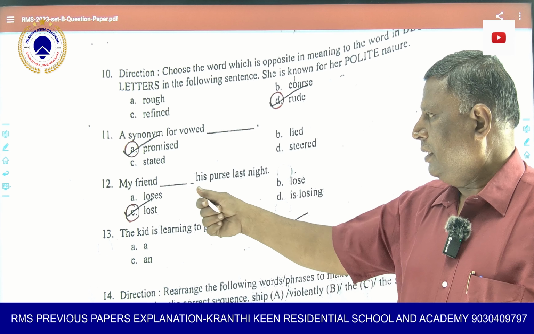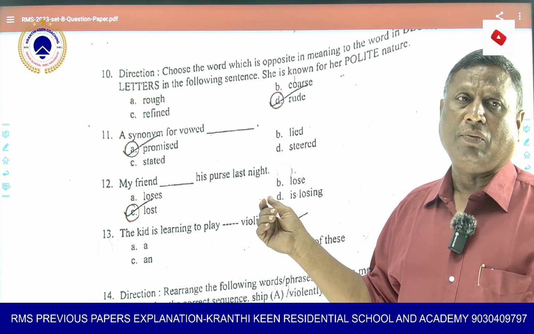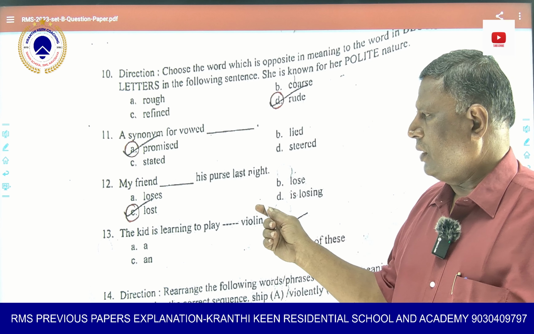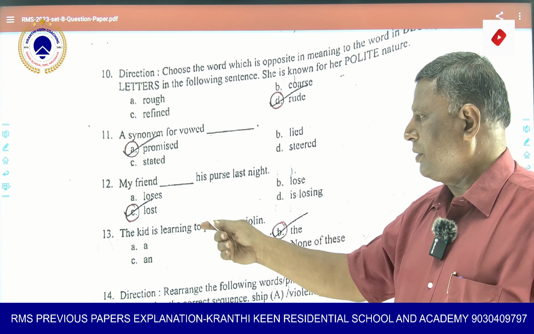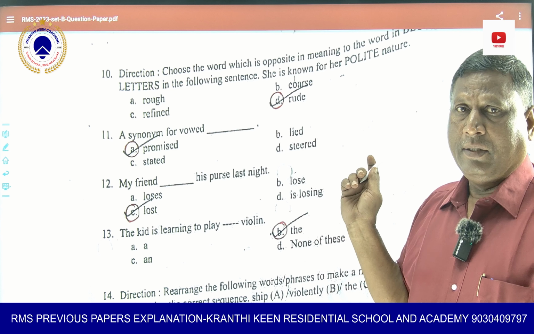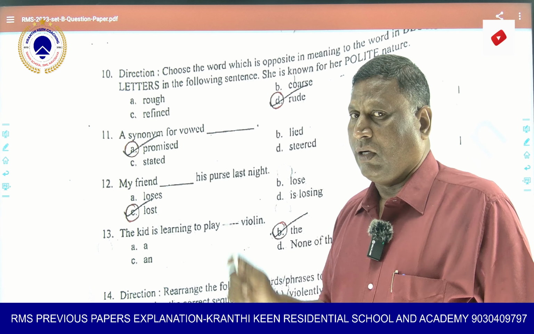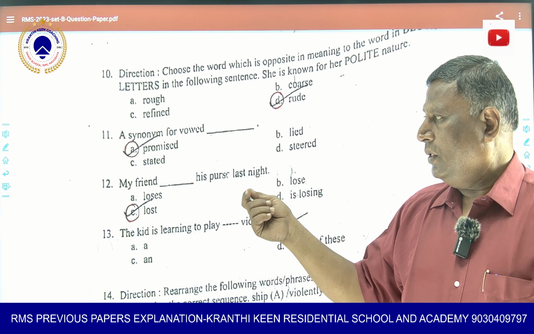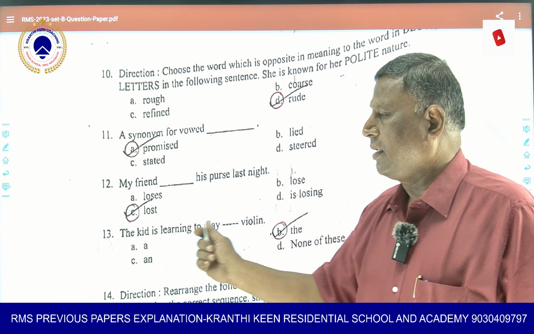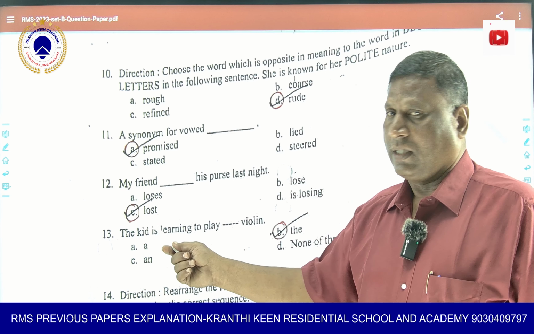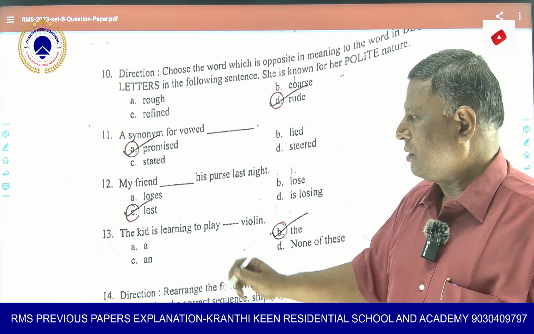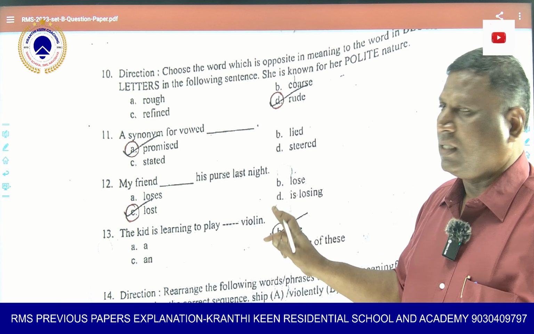Now, my friend, dash his purse last night. Now, what is last night? It is past tense. Ready? Past. So losers is not possible because it is present. Lose is present. Losing means future. So, my friend, dash his purse last night. Always remember, you should know whether it is in present tense, past tense, or future tense. Then only you can choose the right option. So here, my friend lost. Lost is a past word. That's why my friend lost his purse last night.